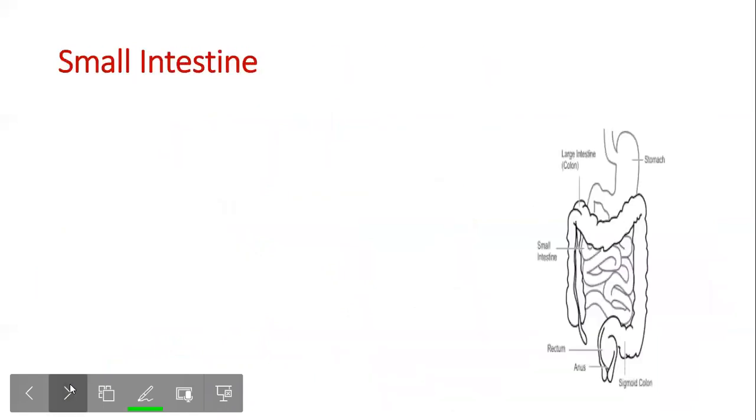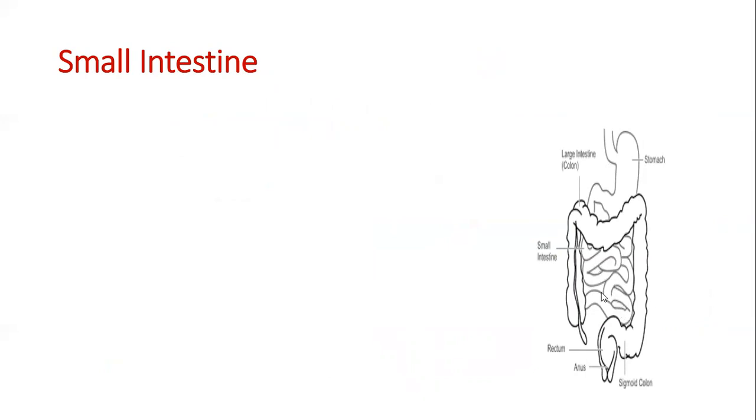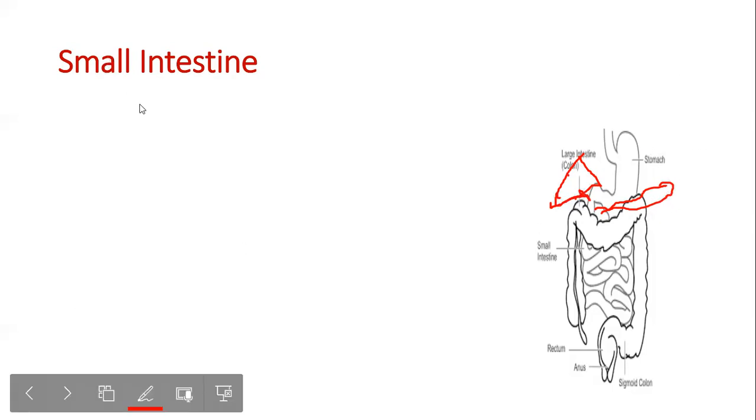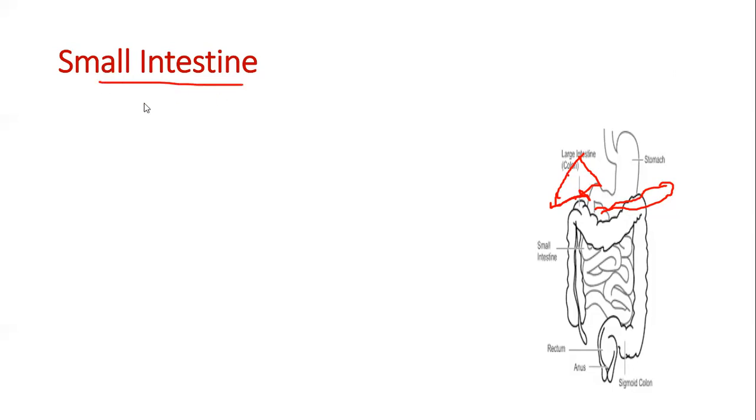So now let's come to the small intestine. So this is the small intestine. There are three parts: duodenum, jejunum, and ileum. Before going there, let me just draw the pancreas, something like a leaf here, and the liver is here. Sorry, I've not drawn it clearly, but you can imagine that the liver is here and the pancreas is here.